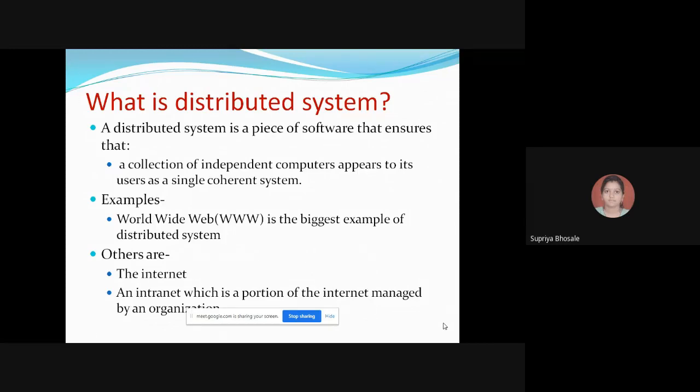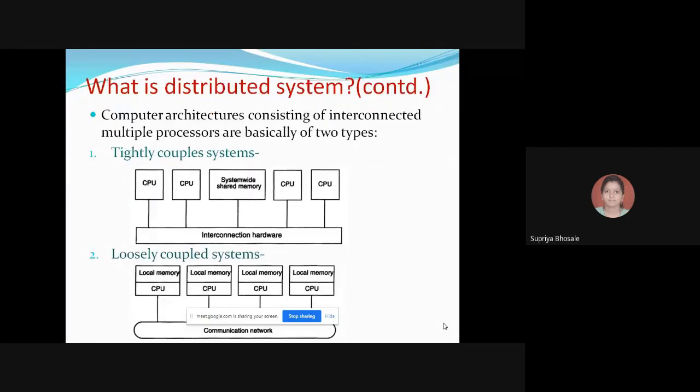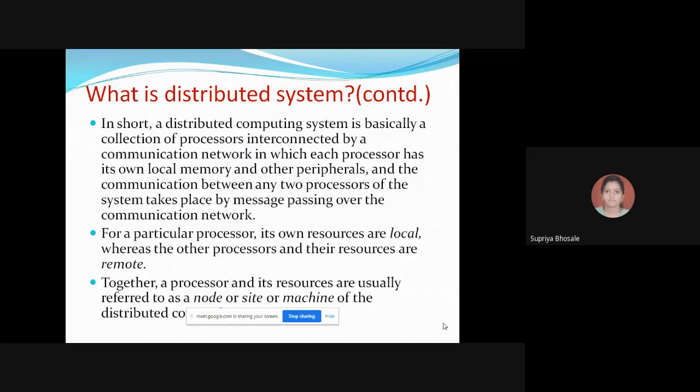So that means what is the definition of distributed system that we have seen. So it is a collection of independent computers that appears to its users as a single coherent system. The definition that we have seen last time can be asked as an objective question, like your MCQ question. Then we have gone through the distributed system with its two types, that is tightly coupled system and loosely coupled system.